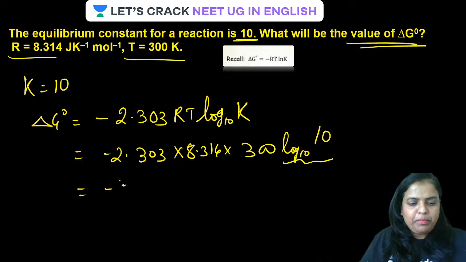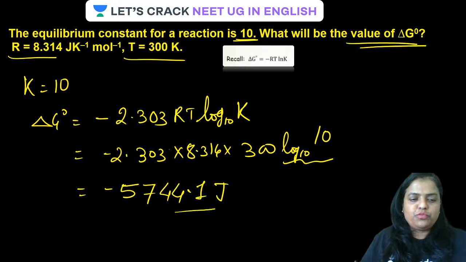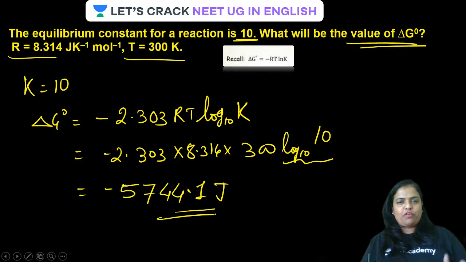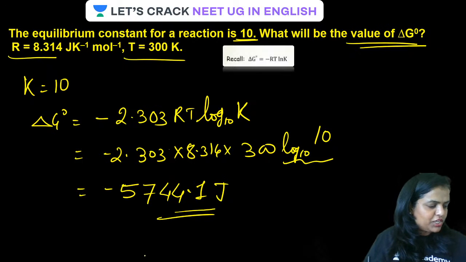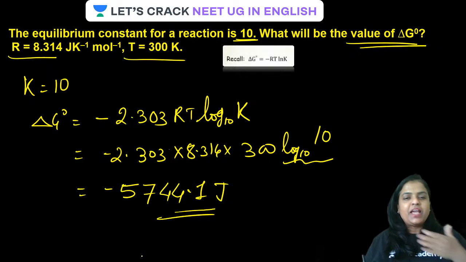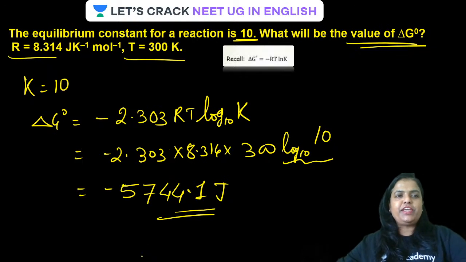Guys, this will be simply the product of the three, which is coming out to be minus 5744.1 joule. Very simple question of its type. Have a look at the screen now.